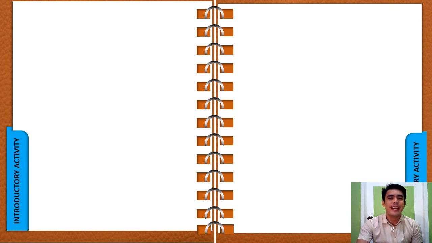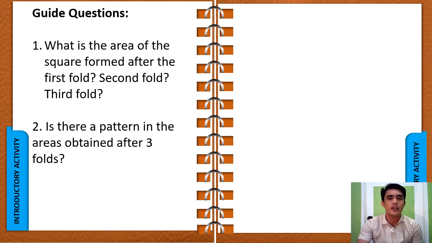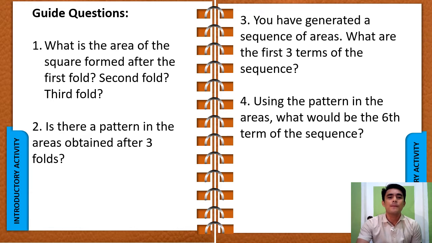Now, after doing that activity, you are going to answer these questions with your partner. Question number 1, what is the area of the square formed after the first fold? What about the second fold and the third fold? Second question, is there a pattern in the areas obtained after 3 folds? Question number 3, you have generated a sequence of areas. What are the first 3 terms of the sequence? And question number 4, using the pattern in the areas, what would be the 6th term of the sequence?